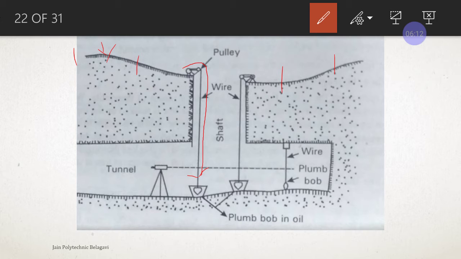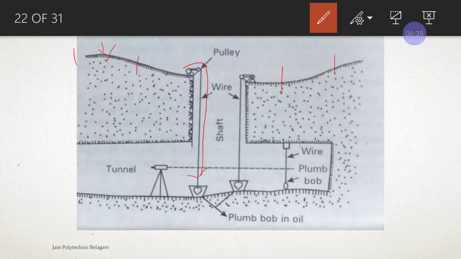Okay, once both the wires are brought into one line, because they are placed on the center line itself, the center line which is marked on the ground surface, on that line only they are placed, and the line which is brought down with the help of the wires and plumb bob shows the center line of the alignment.